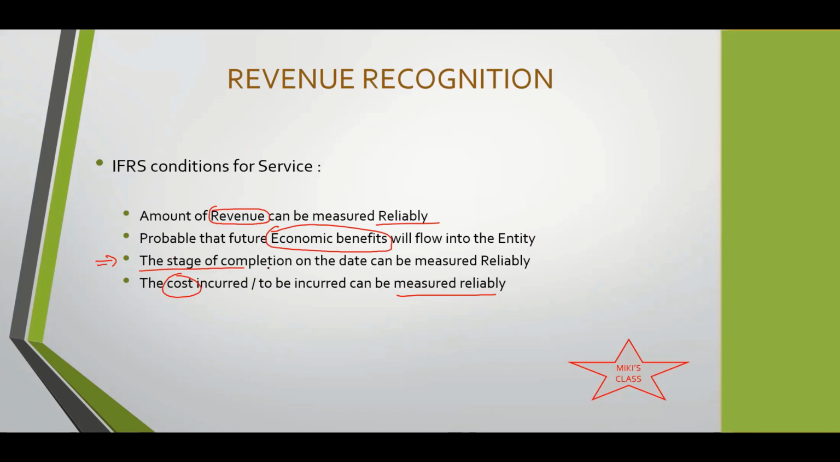The stage of completion on the date can be measured reliably. So suppose the total service is 100%, how much out of the 100% has happened till now? Because it's a service contract, it's difficult to quantify, so you'll have to do it on the basis of how much has been completed, in percentage. And this is again a topic which we discuss in a little more detail as we go along.